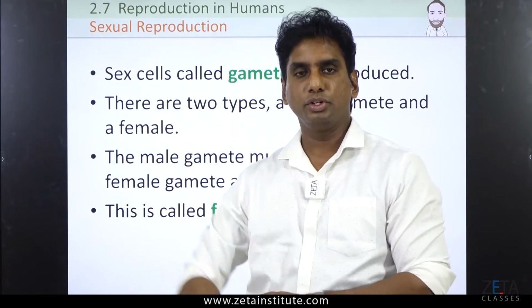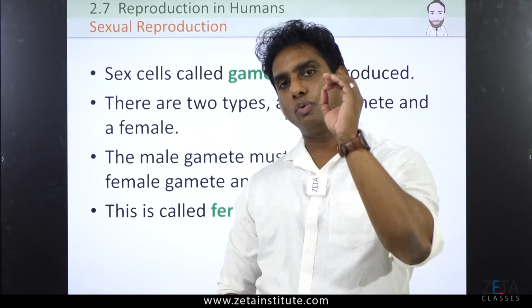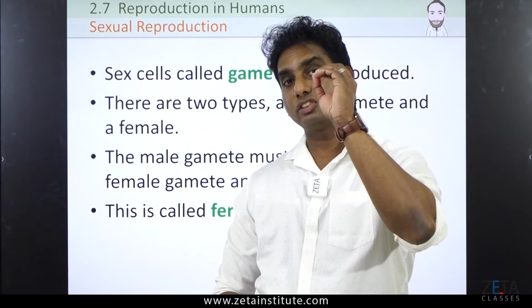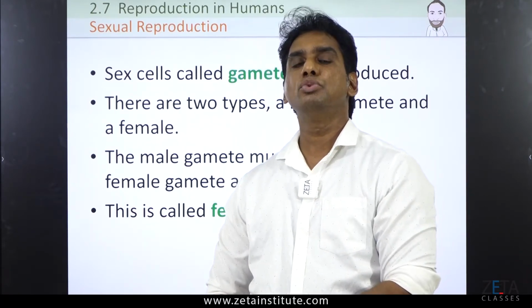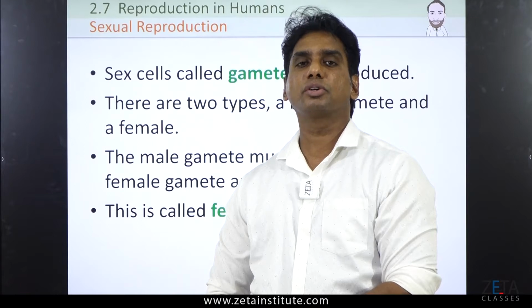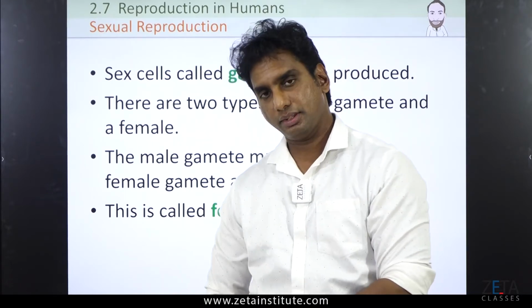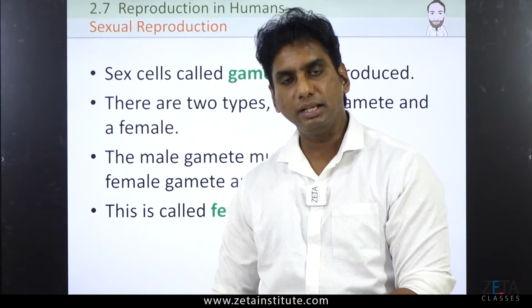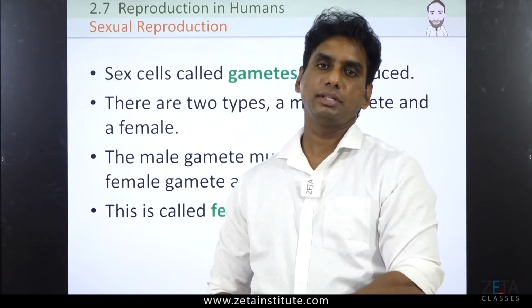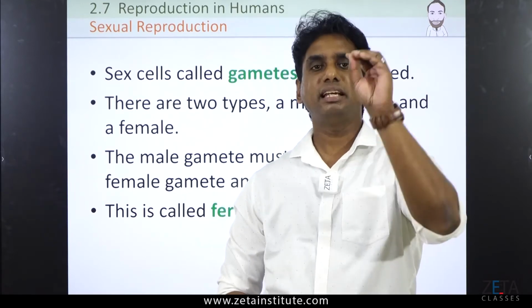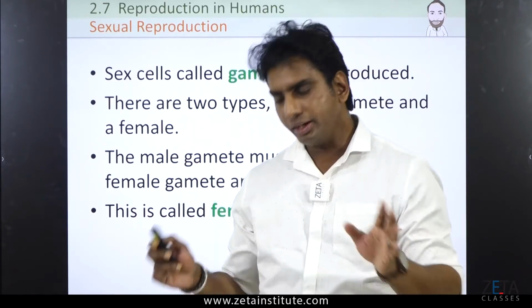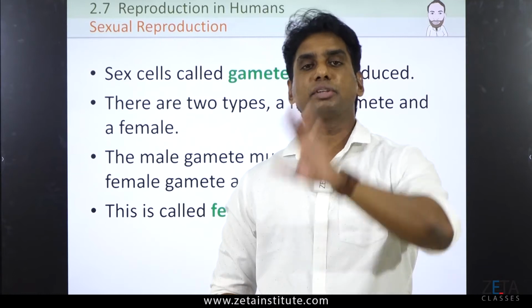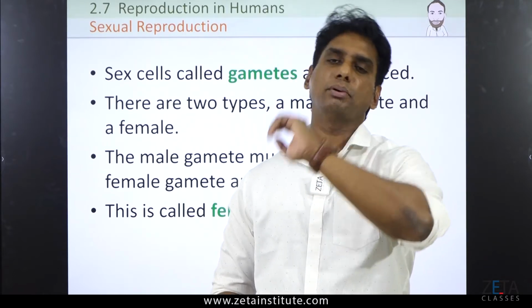Coming back, a female gamete is an ovum and a male gamete is a sperm. You need to understand their movement ability, also called mobility. Ovum or female gamete cannot move. They are immobile, stationary. They will be produced. It is definitely living. It's a cell. It is one of the largest cells in the human body.